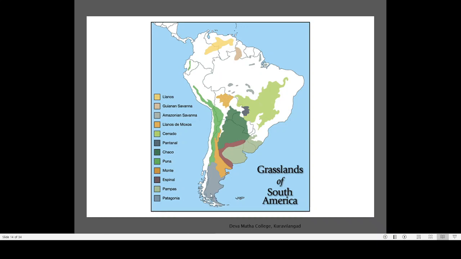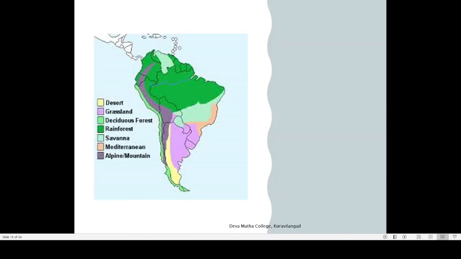There are different types of grasslands in the temperate region. This is the Patagonia region. And here you can also see the Pampas region. Pampas is the grasslands of Argentina. Coming to the south of South America, the grasslands in this region will be somewhat drier, but grasslands towards the south will be wetter. So grasslands can be dry grassland or wet grassland. Wet grassland means more green, and that is a difference between grasslands.